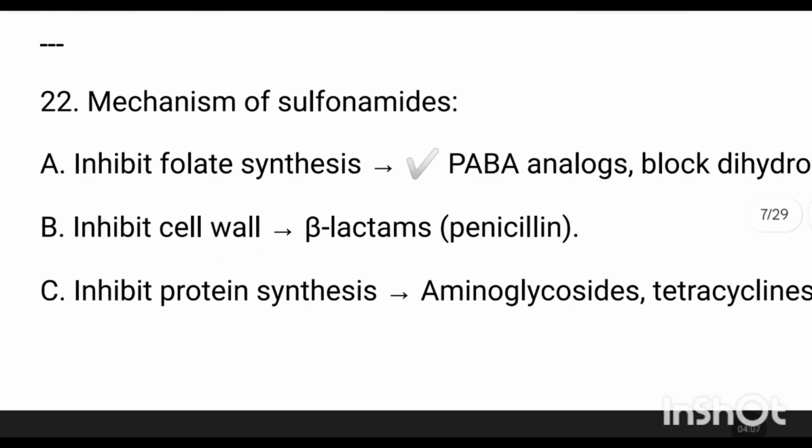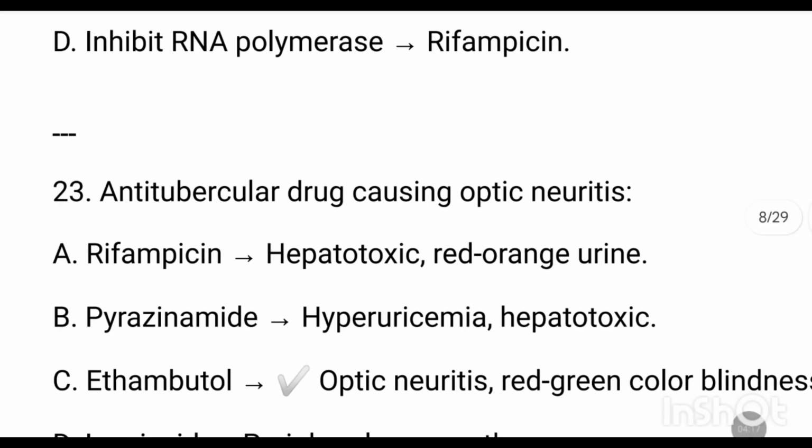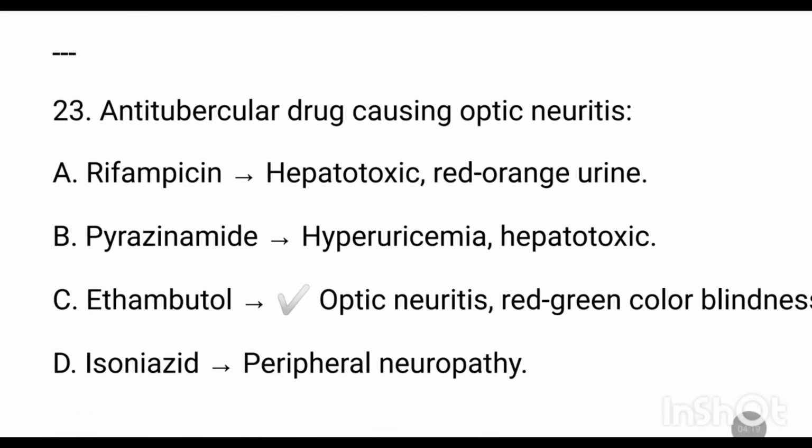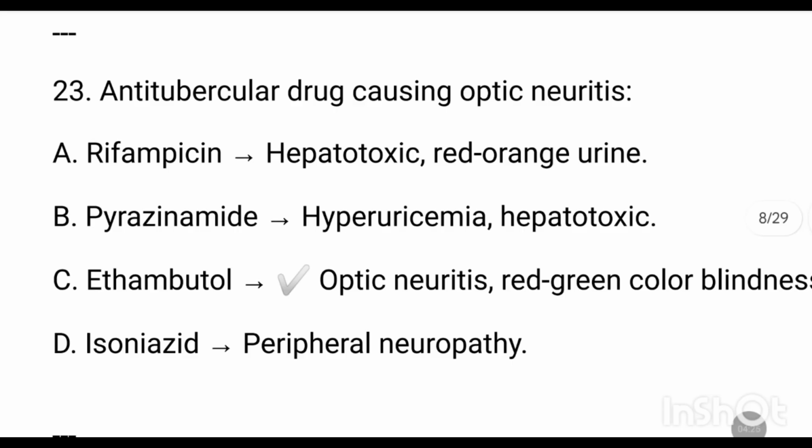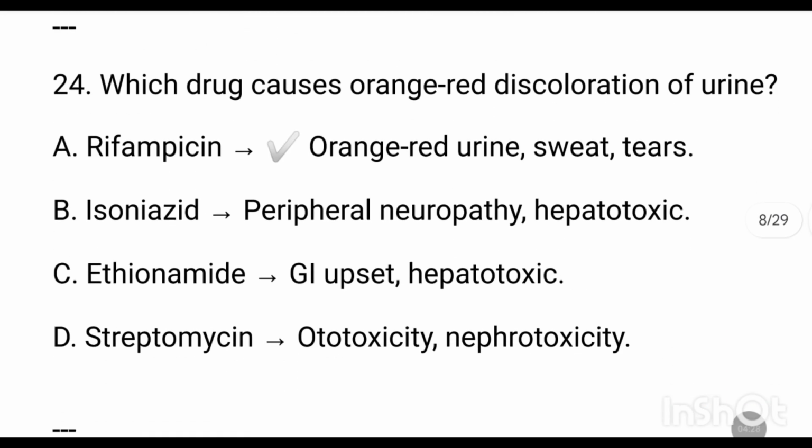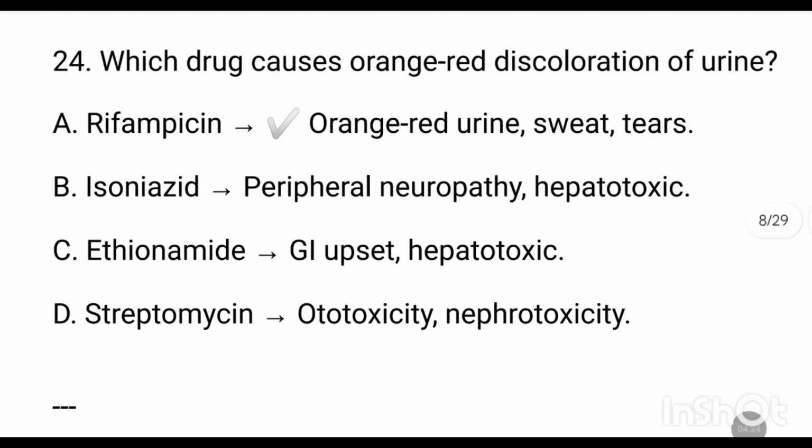Mechanism of sulfonamide is to inhibit folate synthesis. Antitubercular drug causing optic neuritis is ethambutol. Which drug causes orange-red discoloration of urine? Rifampicin.